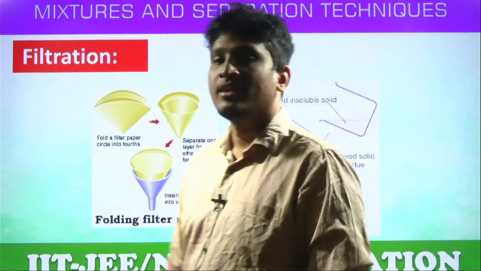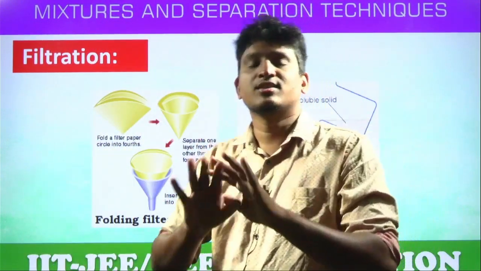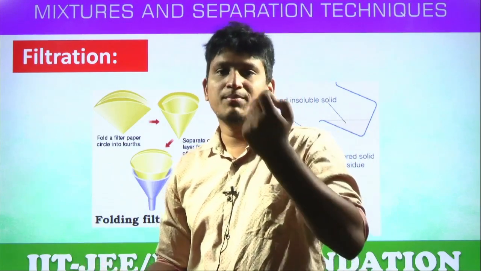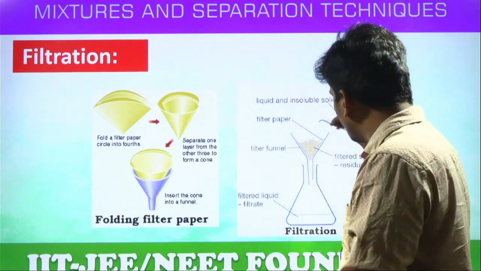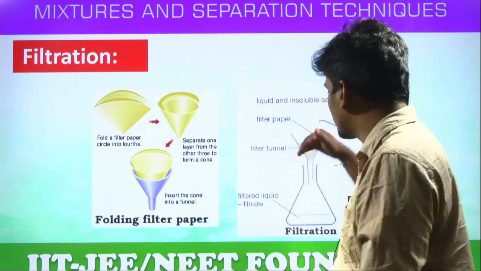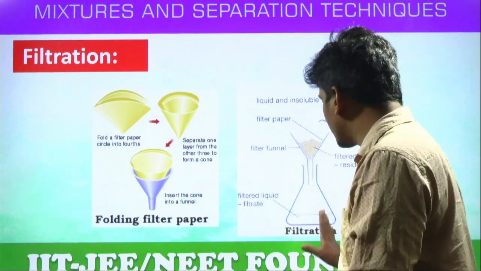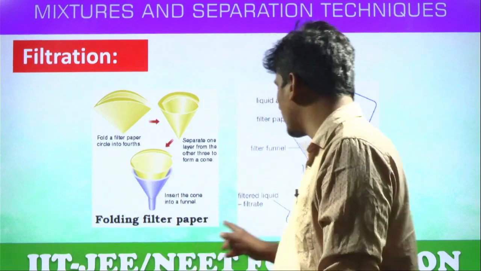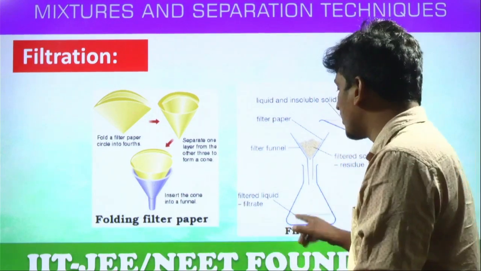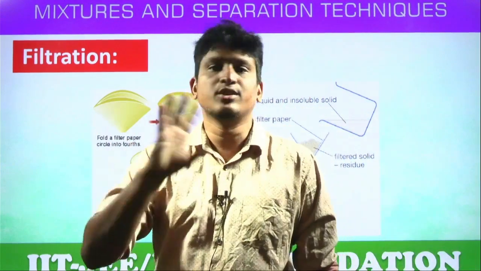What will happen? These insoluble particles, can they pass through filter paper? The answer is no. How can they pass? They are very big particles. Yes or no? They will remain in the filter paper, and the liquid particles will pass through and collect in the funnel. The liquid separated from this mixture using filter paper is called the filtrate, and the leftover solid particles are called the residue.